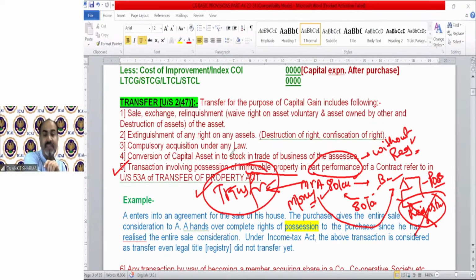That means in the year in which B got the possession and A got the money, the department will get the tax of capital gain in that year. Even if registry is done after 10 or 20 years, it does not matter. If in 2020-23, A got the money and B got the house, then the government will charge capital gain only in this year. Understood?